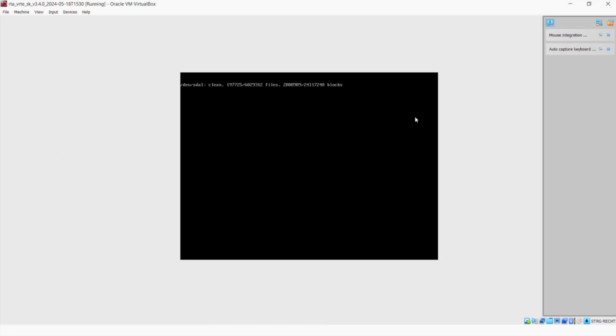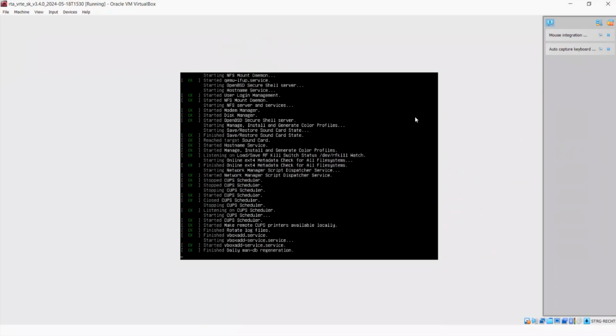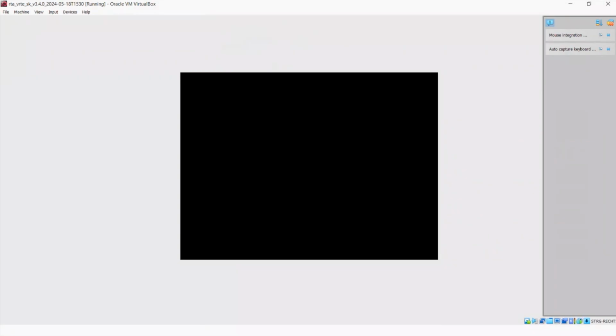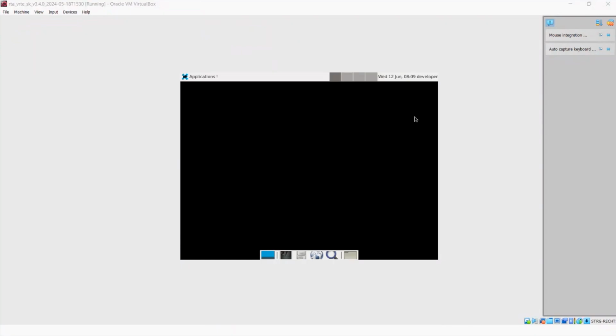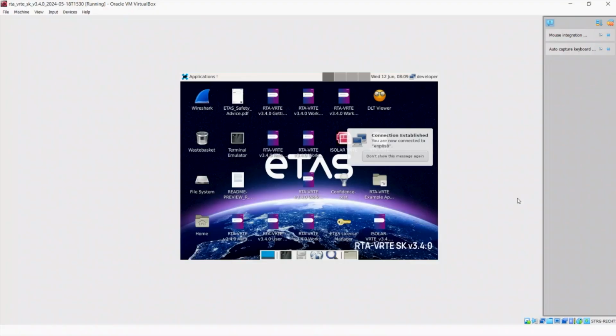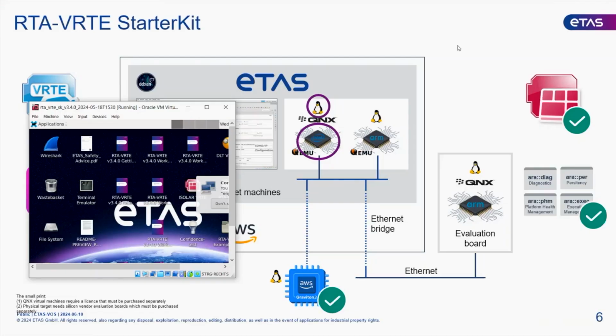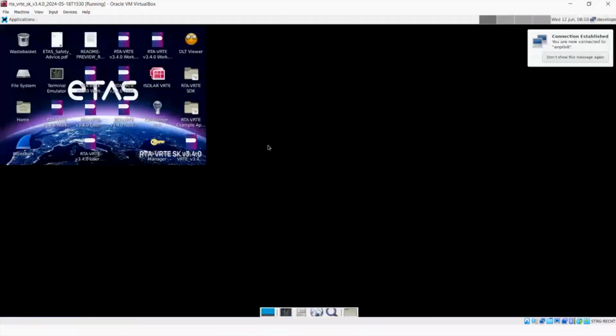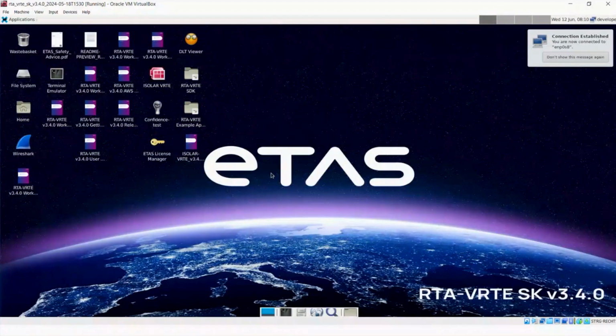So this will take a little while to boot. But basically, for those of you who are used to working in Linux, you'll be able to see that. Oh, sorry, wrong thing. Let's see that it's not message again. We're good to go. And let me just shrink it and re-expand it. So here we are.